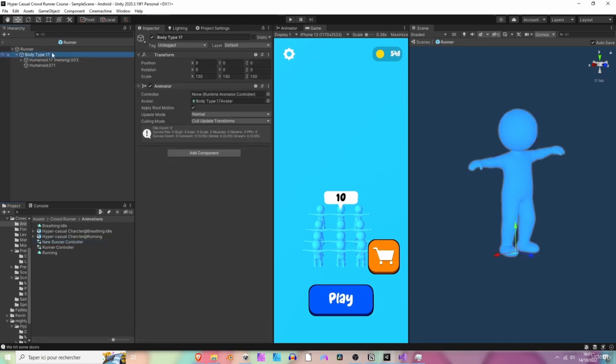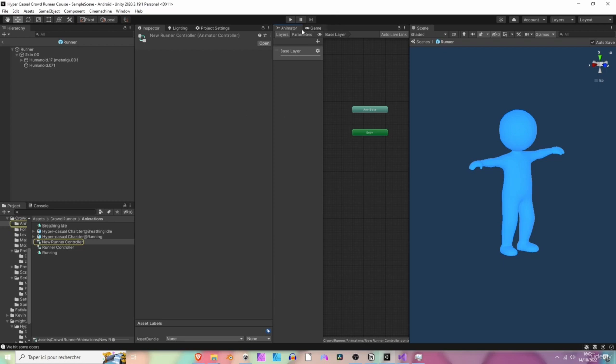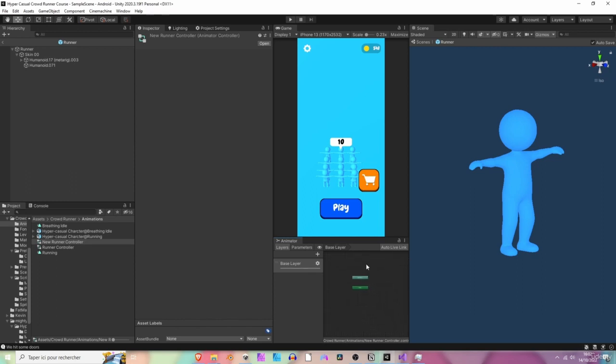Now we can select our body type 17 right here. Let's rename it skin 00 because it's going to be our first skin. Now we can attach the new runner controller under the animator component. If you double click the animator controller, you can see the animator tab. So let's drag it and dock it right here maybe. Okay, cool.